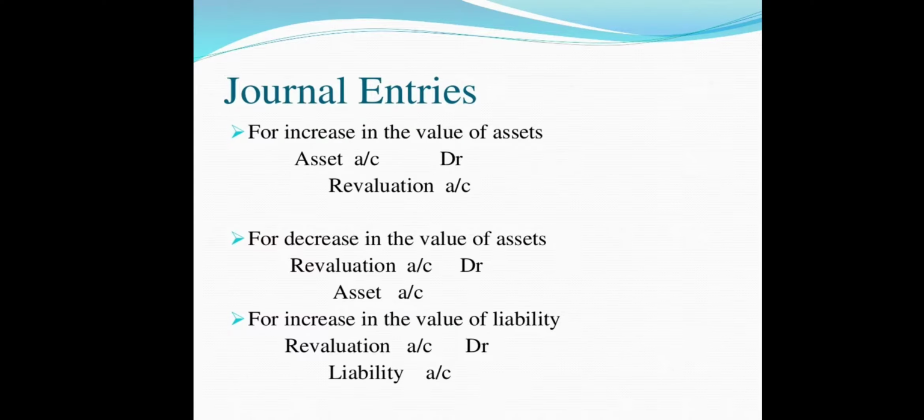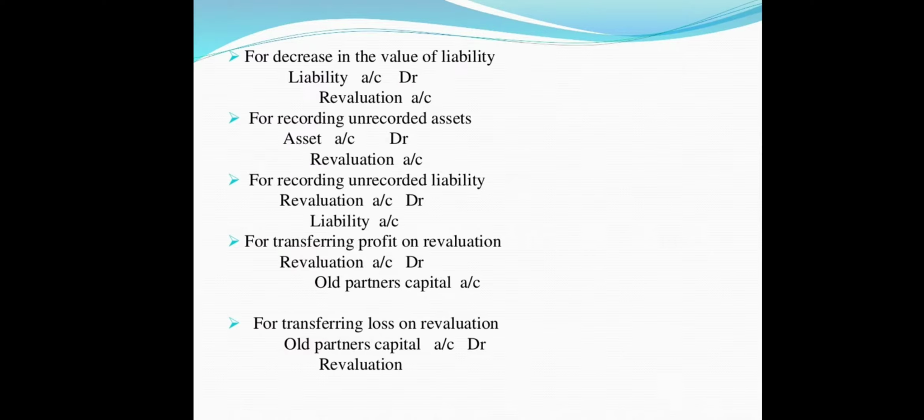Now some of the major revaluation journal entries are: when there is an increase in value of assets, assets account debit to revaluation; decrease in value of assets, revaluation account debit to asset; increase in value of liabilities, revaluation to liabilities; and when there is a decrease in value of liabilities, then liabilities to revaluation. That is, whenever there is a gain to the business, there is always a credit of revaluation account, and when there is a loss to the business, it will be a debit of revaluation account.